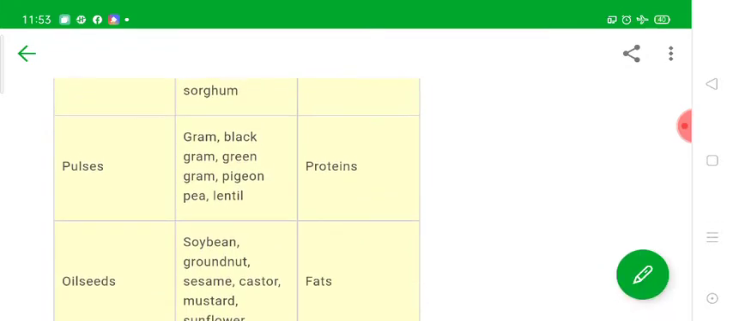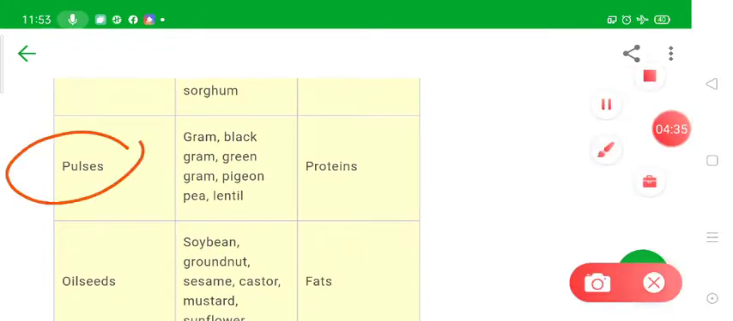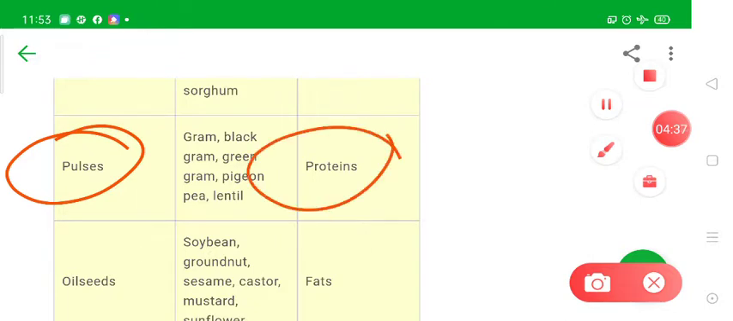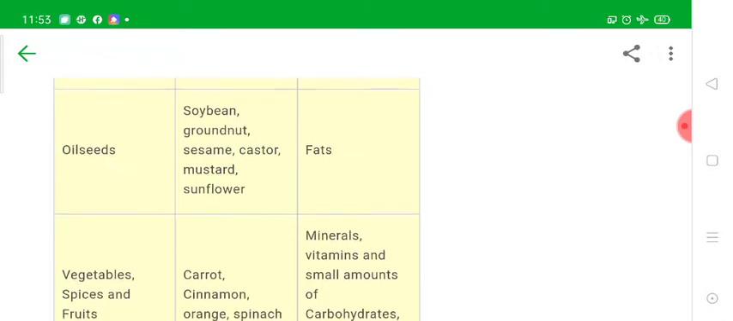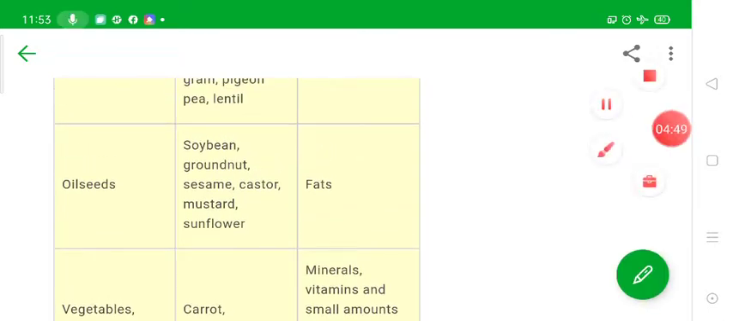Now let's discuss pulses. Pulses are the crops which give mainly proteins. So pulses are rich sources of proteins, and you know the names like gram, black gram, green gram, pigeon pea and lentil. Then comes the oil seeds.